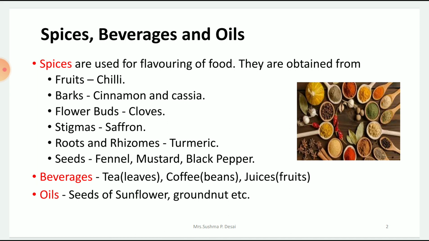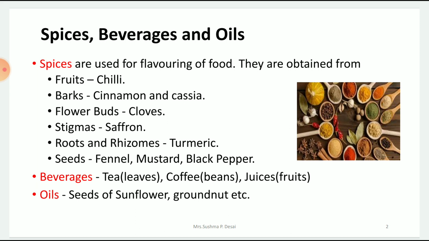The next comes the beverages. Beverages include tea, coffee, juice and several other drinks. Tea is obtained from tea leaves and coffee from coffee beans. Juices are obtained from fruits. So you drink these beverages when you want to feel refreshed. Yes, so the drinks other than water, what you drink to feel refreshed and which is obtained from the plant parts, they are called juices.